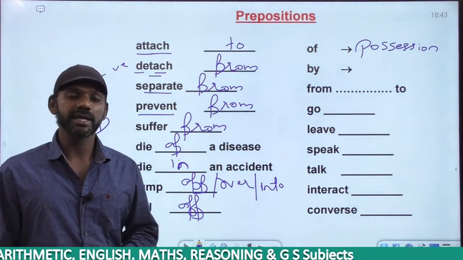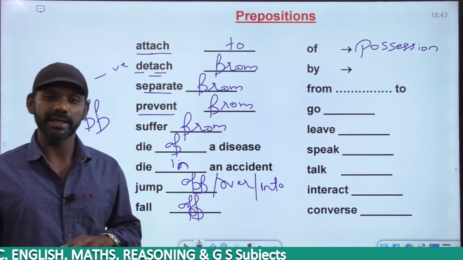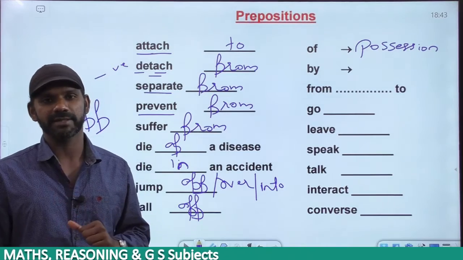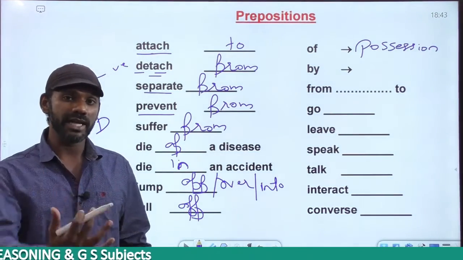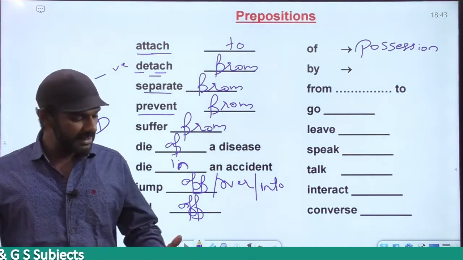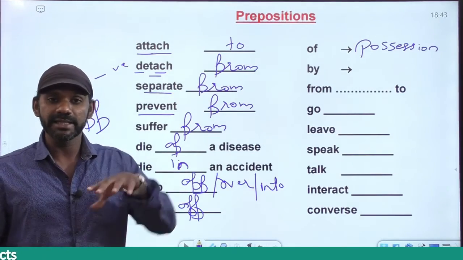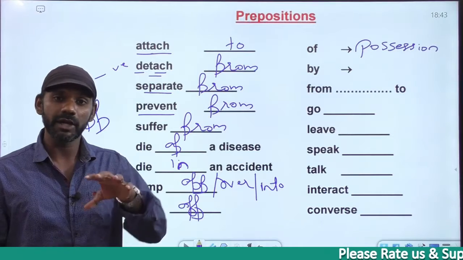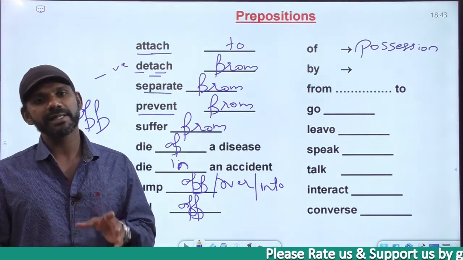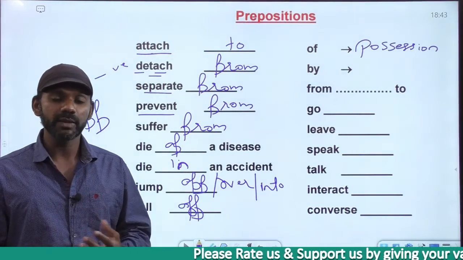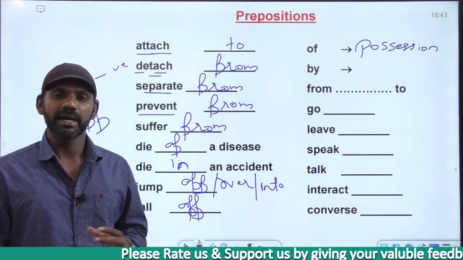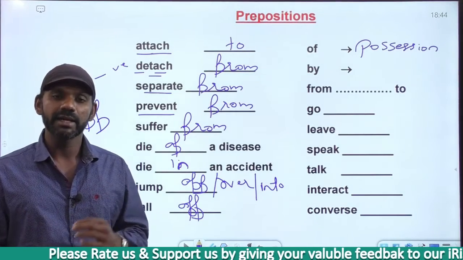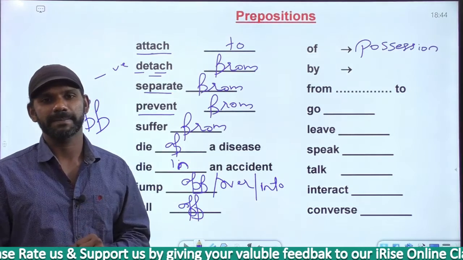I sit in a chair, I sit on a chair, both are correct, but the meanings are different. It depends on the chair in fact. If it is a chair that has arms, it must be I sit in a chair. If it is a chair that does not have arms, it must be on a chair. Usually we say on a chair. We use in when a sentence says armchair. I sit in an armchair, I sit on a chair.